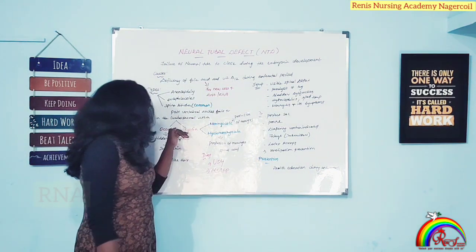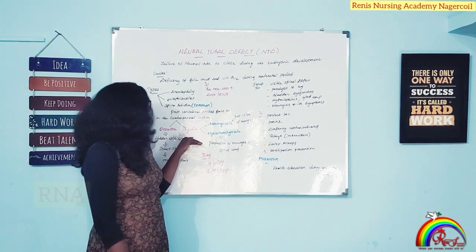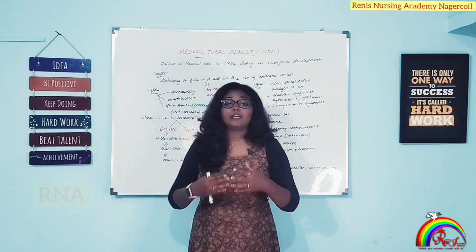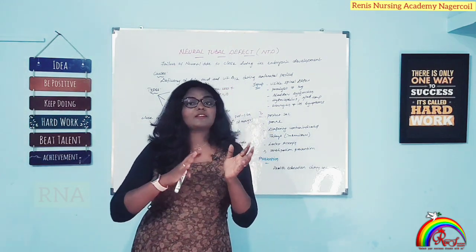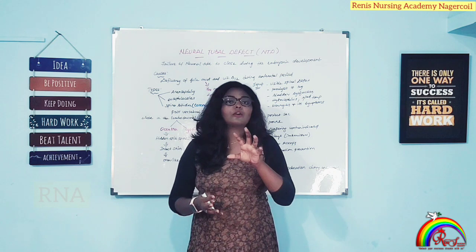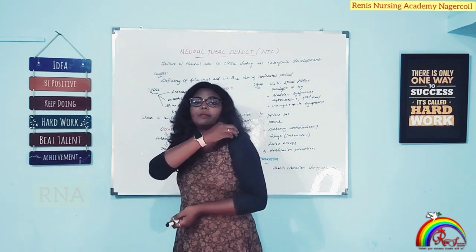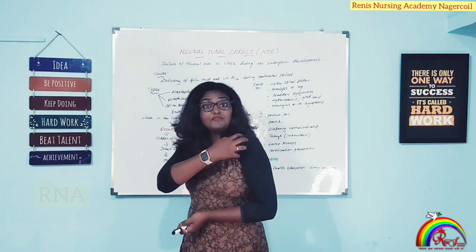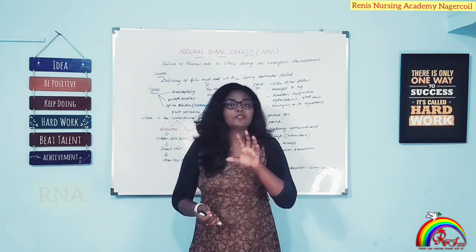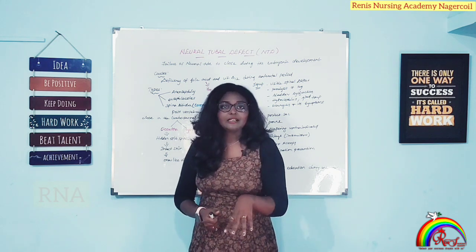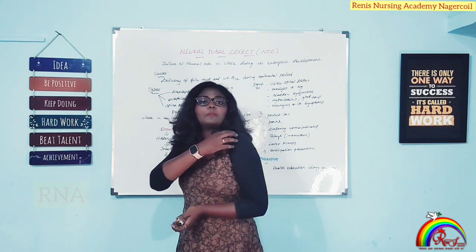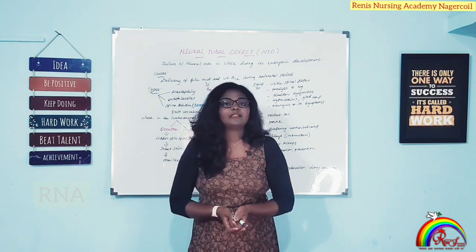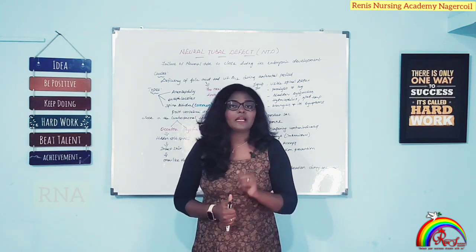Occulta is a commonly used term meaning hidden split spine. For example, we study closed fracture and open fracture. In a closed fracture, for example when I have a shoulder dislocation, my skin is intact while the fracture is inside. In the same way in spina bifida occulta, the problem is inside but the skin looks intact and clear. From outside, the problem is not visible at all. That particular thing is called spina bifida occulta.